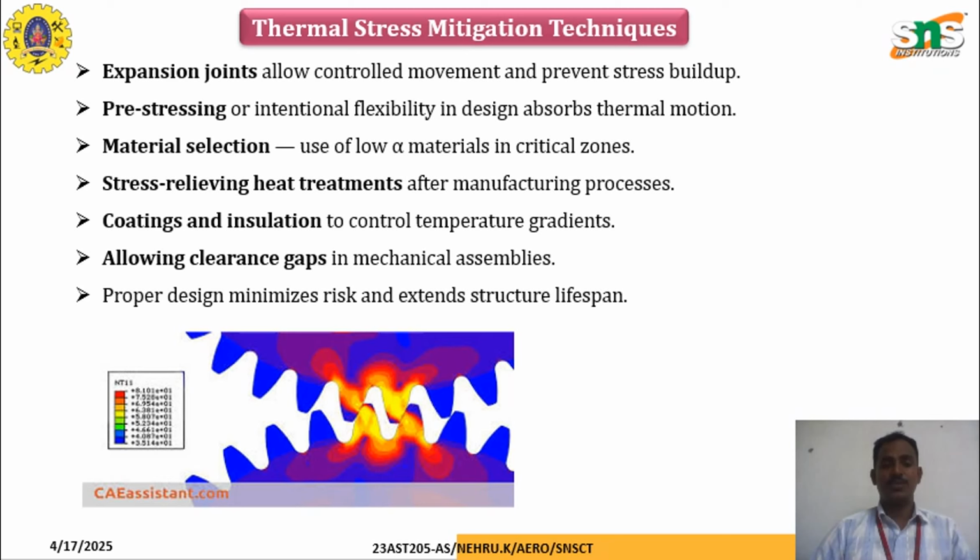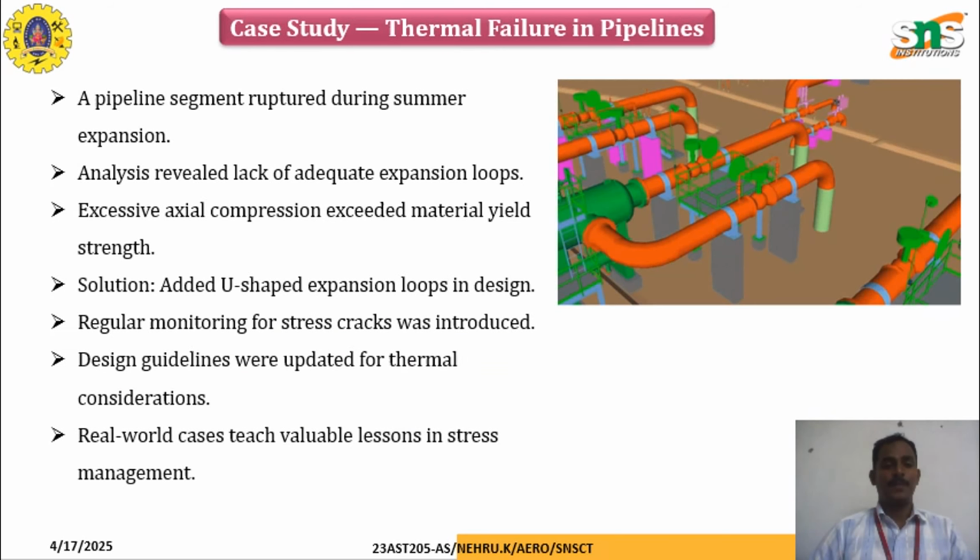Material selection is used to lower alpha, the thermal expansion coefficient, in critical zones. Stress-relieving heat treatment during the manufacturing process helps to reduce thermal stress. Coatings and insulation avoid temperature gradients, and allowing clearance gaps between mechanical assemblies helps. Proper design minimizes risk and extends the structure's lifespan.